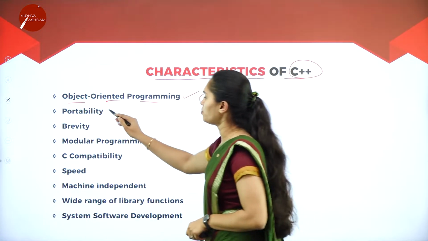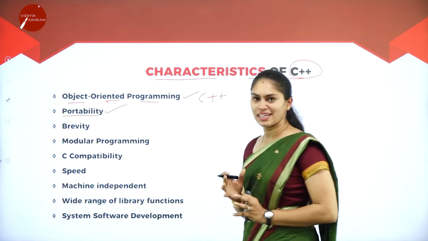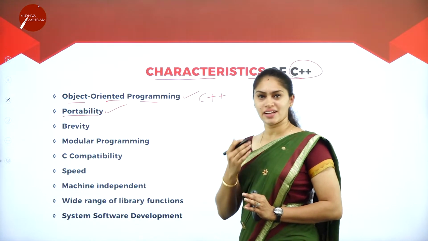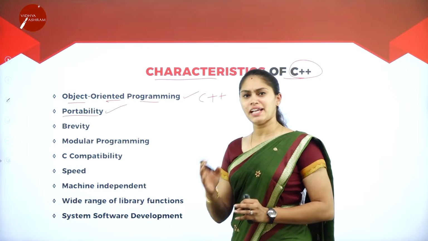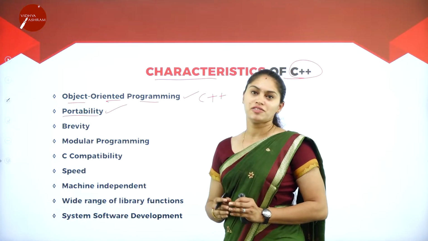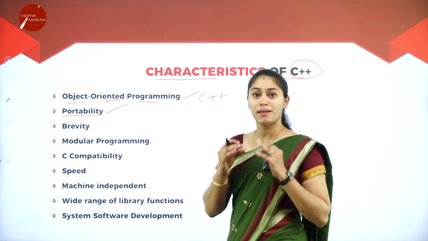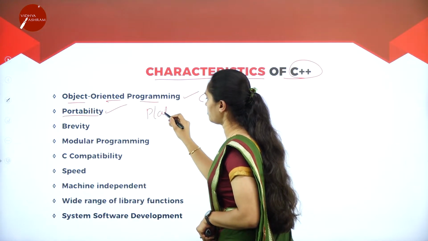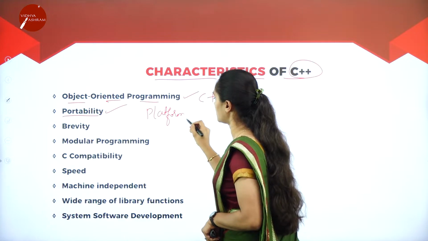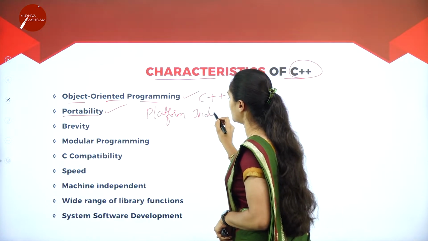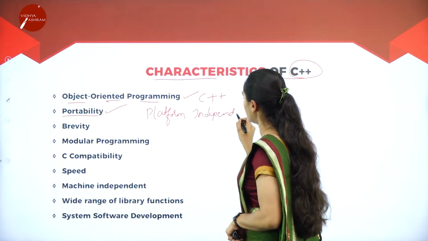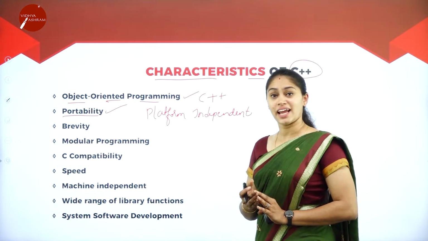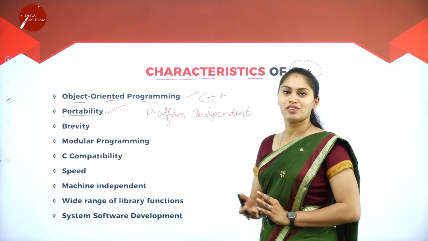Next we have portability. What does portability indicate? It indicates that we can implement or run a C++ program on any type of computer with any operating system. So it is platform independent. Mainly it is platform independent. That is one of the main characteristics of C++. A C++ program can be run on any type of computer with any operating system.